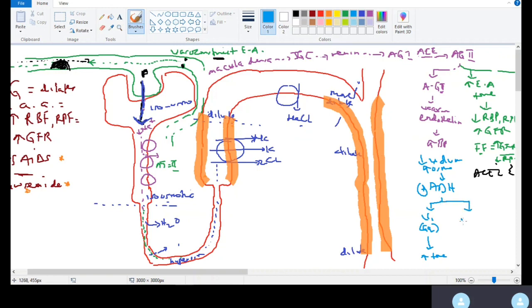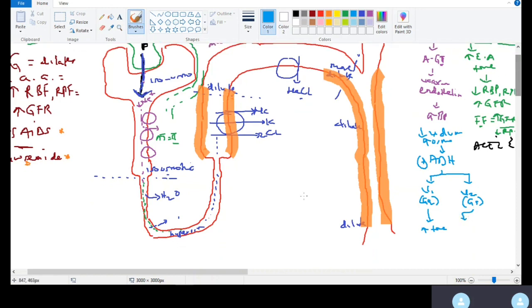And then ADH works through the V2 receptor, which will be in the kidneys now, right? And this receptor is what? It's a Gs receptor. Good. So in response to the V2 receptor, the first thing, V2 receptor will stimulate ADH in the, what's the name? In the thick ascending limb of Henle, right?